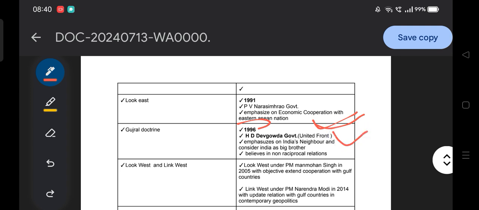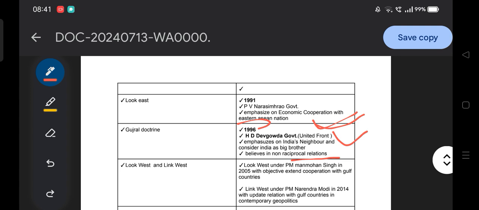Non-reciprocal relation means what? India will help its neighbor countries without expecting anything from their side. I will help you, and in response I don't want anything from your side. That is how India follows the Gujral doctrine: India will help its neighborhood without expecting anything in response. That is the non-reciprocal aspect which is part of the Gujral doctrine.